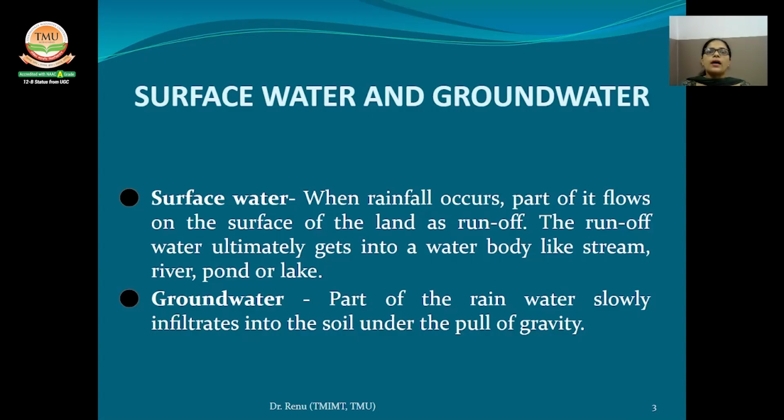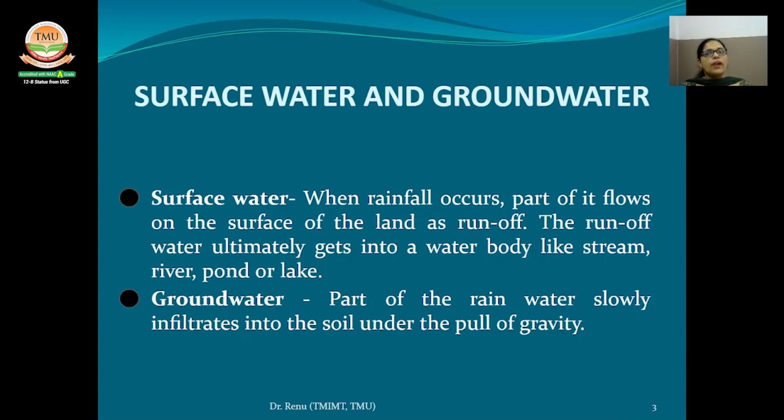When the soil becomes saturated and water percolates downward, a zone of saturation occurs where all the soil pores are filled with water. Part of the rainwater slowly infiltrates into the soil under the pull of gravity. Thus, an underground water body is called an aquifer, and that accumulated water is called groundwater.